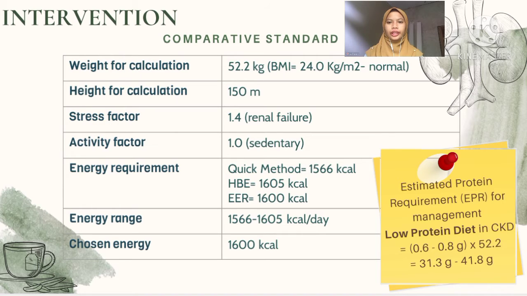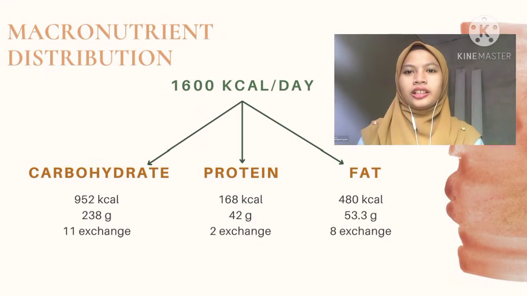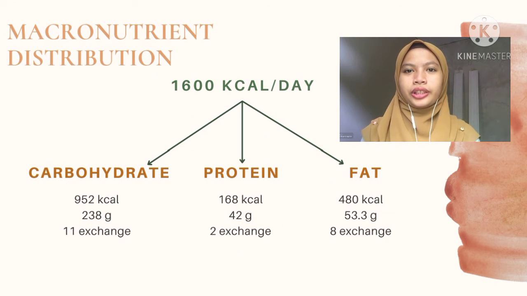and we finalize her energy requirement at 1600 kilocalorie. We are also aware that she had CKD, therefore we manage her protein intake by giving a low protein diet, which is around 31.3 gram to 41.8 gram. From 1600 kilocalorie, we distribute 59.5% of this total energy intake for carbo, 10.5% for protein, and 30% for fat.